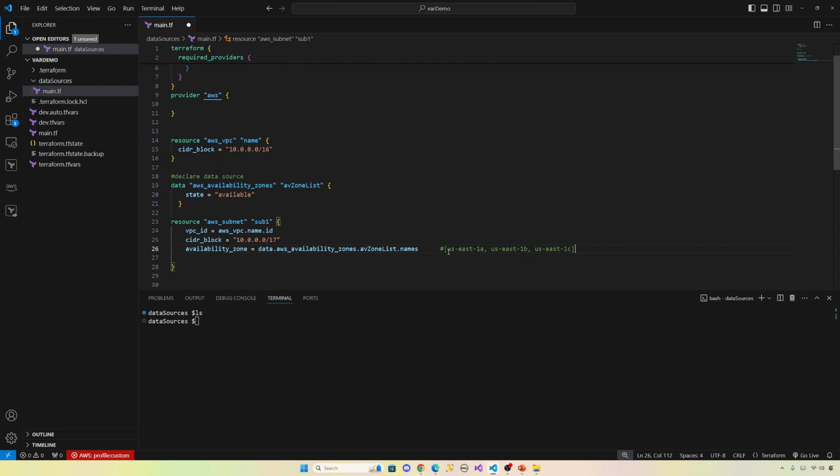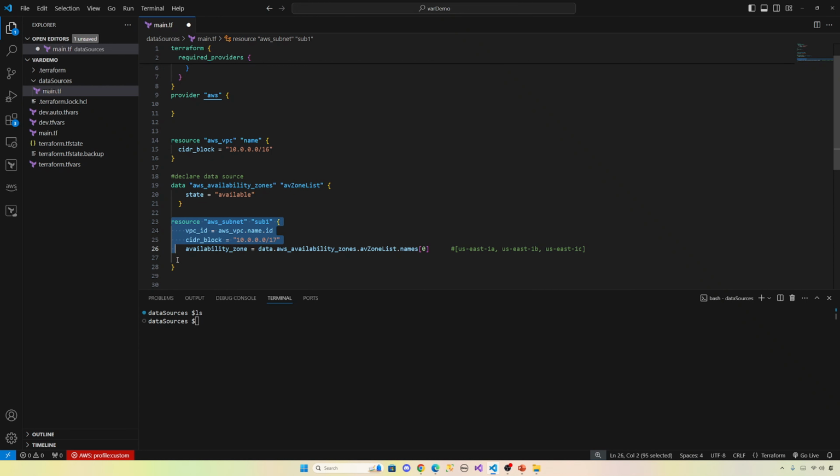So this is 0 index, this is 1, this is 2. So we want only one availability zone, the one at the 0 index. So it will give you US East 1A, right? So our subnet will be created in US East 1A.